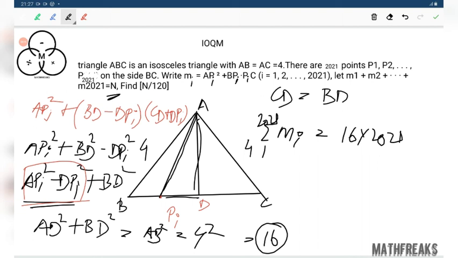Now this is equal to N, and we need to find the value of this. This is the box function, box of N by something.